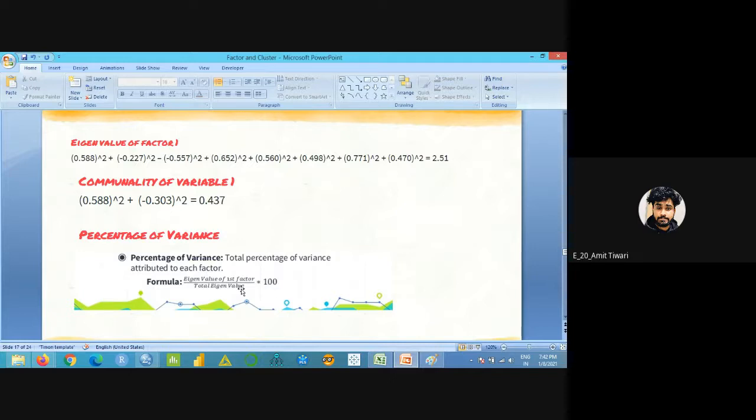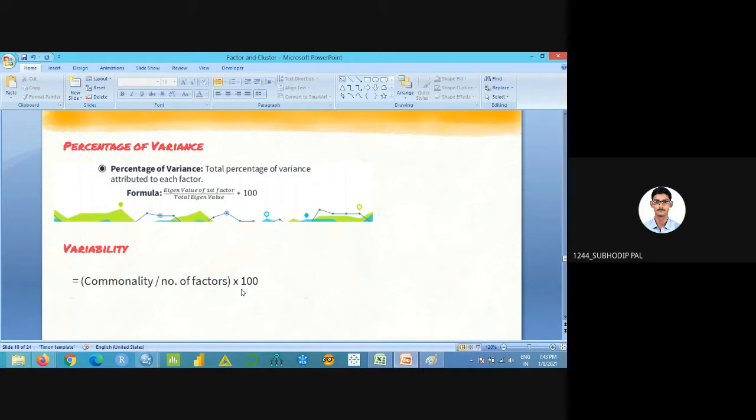This is the variation for the first factor. There will be 2 terms: one is percentage of variance, another is variability. Percentage of variance is with respect to the eigenvalue, so that is based on the factor. Variability is dependent on commonality in the formula, so that is dependent on the variable. Got my point?